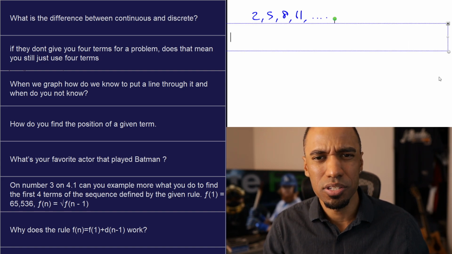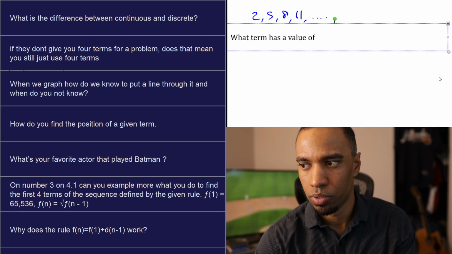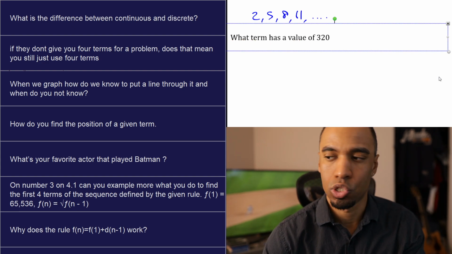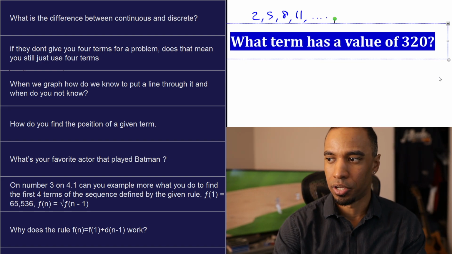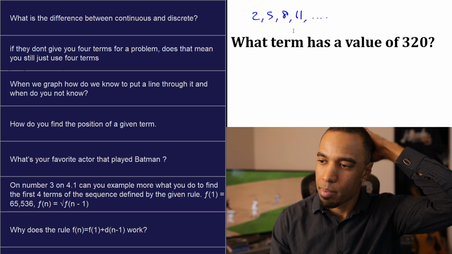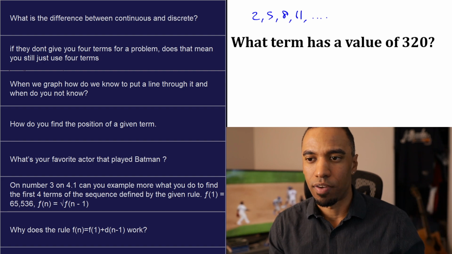Let's see, how do you ask these questions again? What term has a value of, say, 320? Now, if I did this right, this should be a good integer number. What term has a value of 320? Yeah, this is fine.